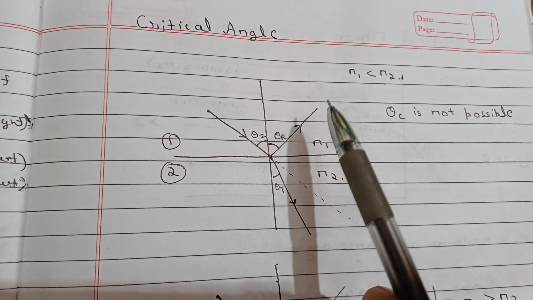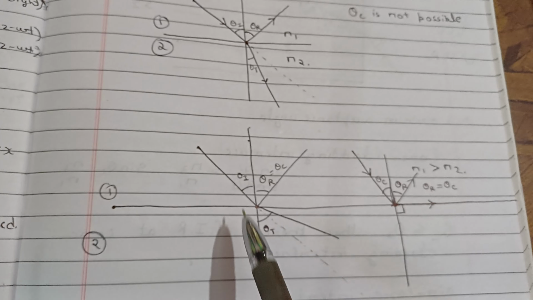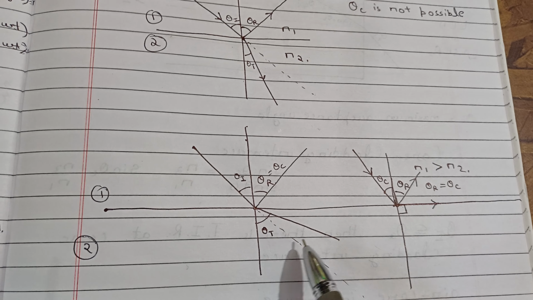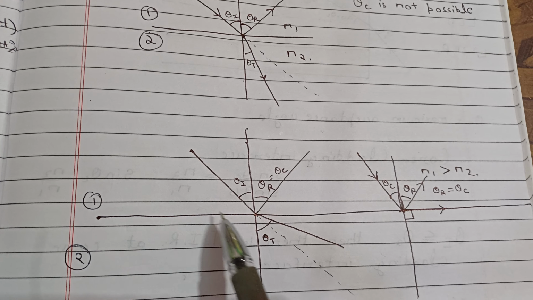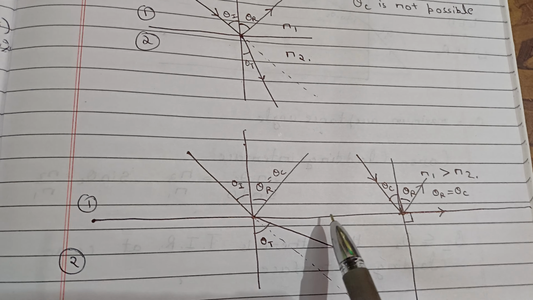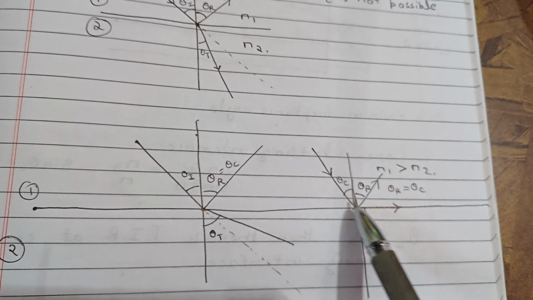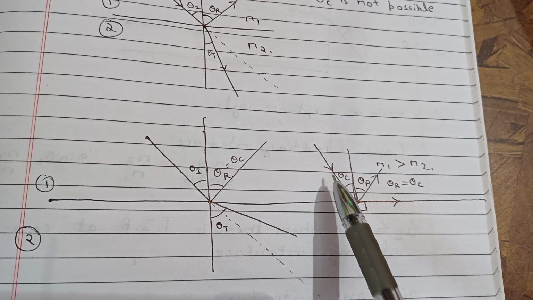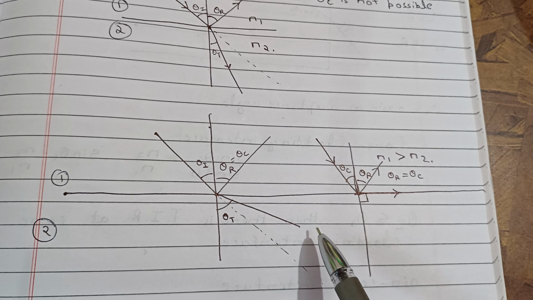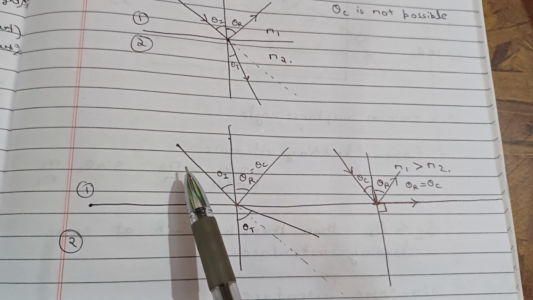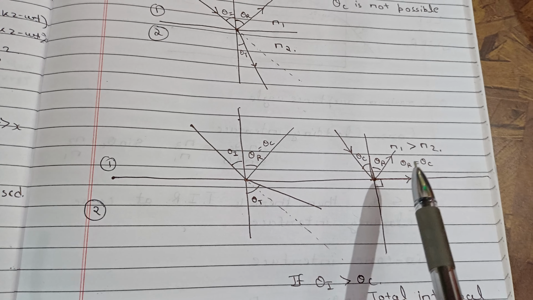But see, if the ray is moving from the denser to the rarer medium, then what happens? This ray will go away from the normal, and we can see that at a particular angle, this ray will become parallel to the interface, and after this the ray will be totally reflected, meaning there will be no transmission. So the angle at which it becomes parallel to the interface, we call the critical angle. So when the ray is moving from the denser to the rarer medium, a critical angle is possible, and we can calculate its value also.